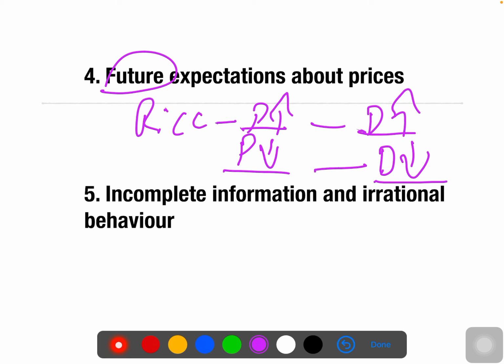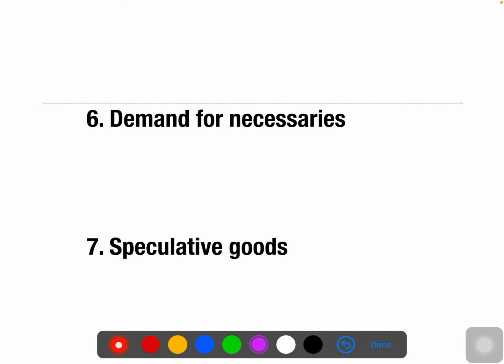I do not have the knowledge of the market, so I will behave irrationally. So that's called incomplete information, and the irrational behavior also leads to, if the price is increasing, demand also going to increase.